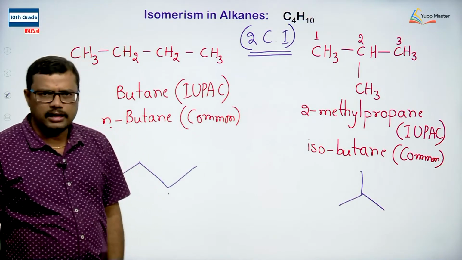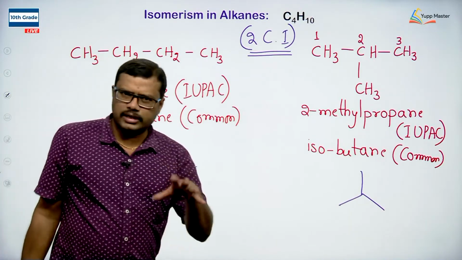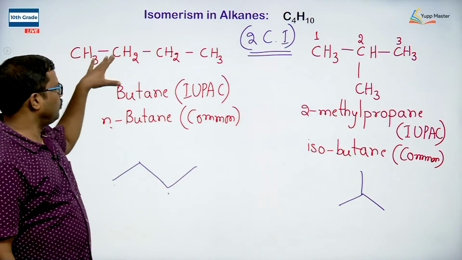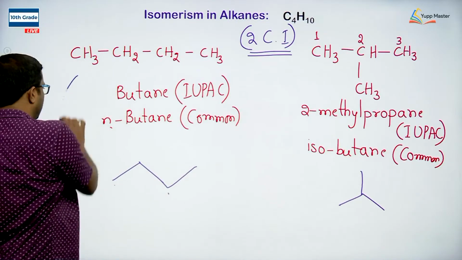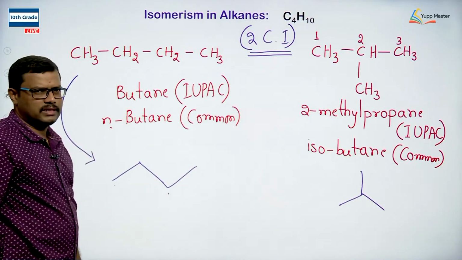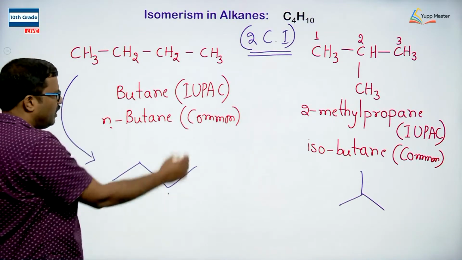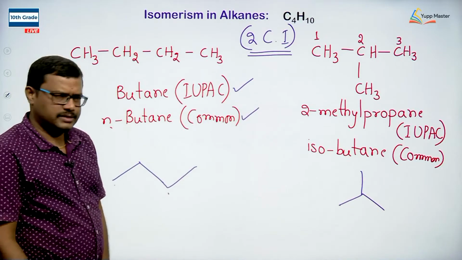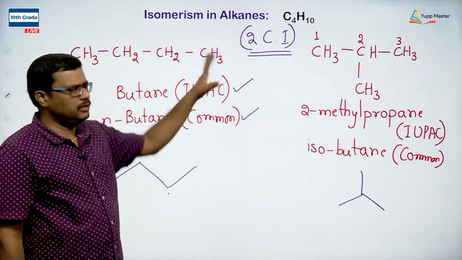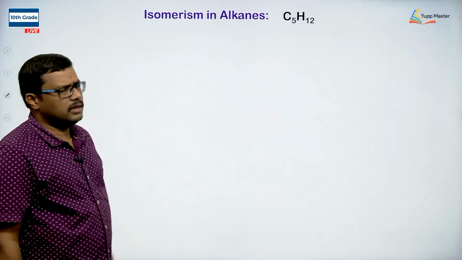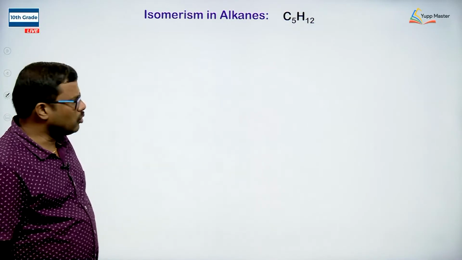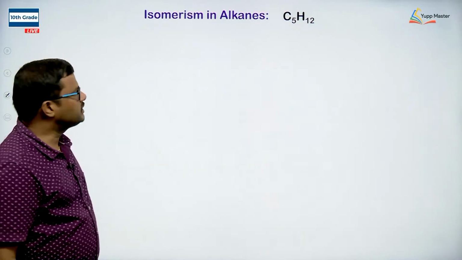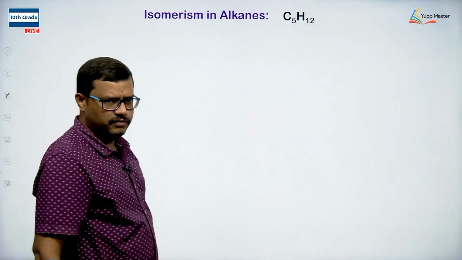Students, I think now you have got an idea how to write this molecule in the zigzag representation, and how to identify the common name and the IUPAC nomenclature. Of course, it is a simple molecule, so it is easy to do. Let us look at a compound a little more complex than butane. Pentane, C5H12, is the formula.